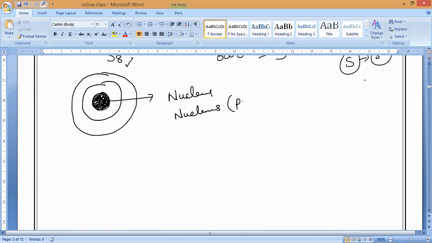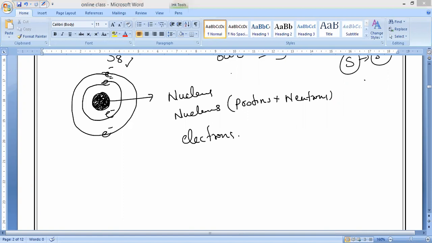So the nucleons are only called as what? Protons plus neutrons. And the outer shells, the energy levels, who is revolving? Electrons are revolving. Yes or no? So now if you notice very carefully, observe very carefully, for every element something is constant. Can anyone say who is that?